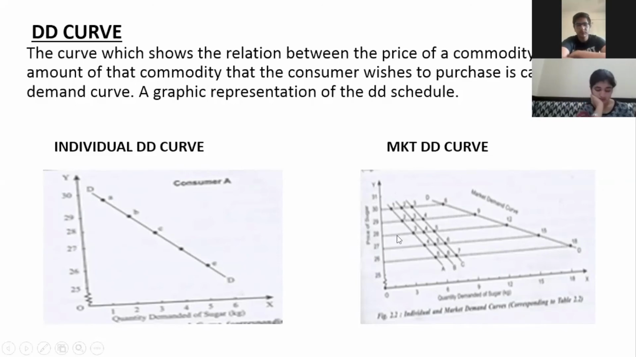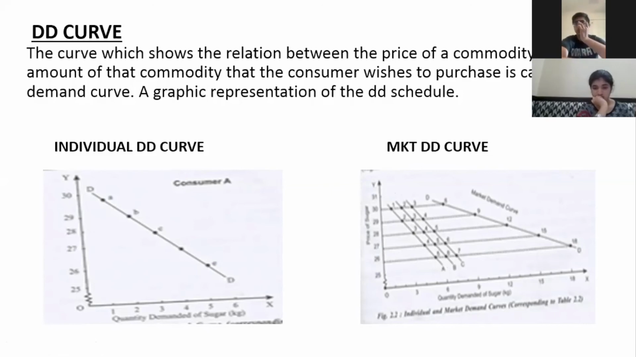Addition of all the consumers that are there in the market, you add all their quantity demanded at this particular price, and you plot a market demand curve. Is this curve clear to all?